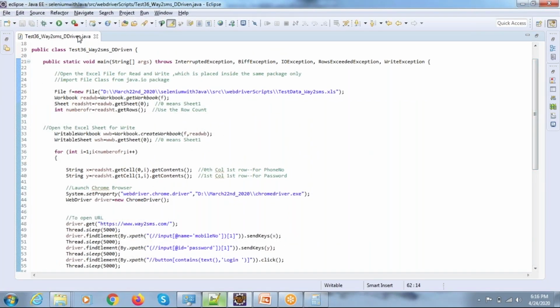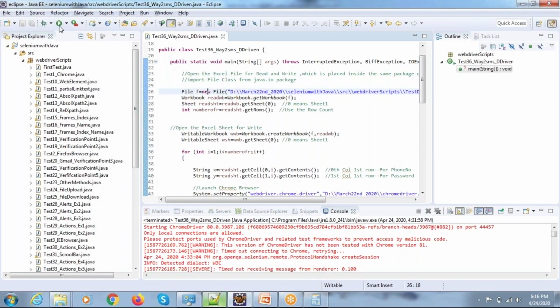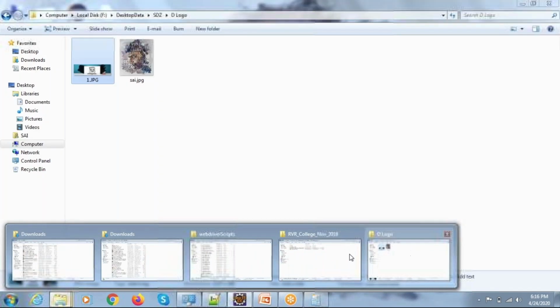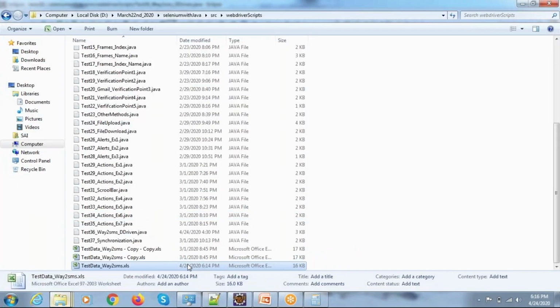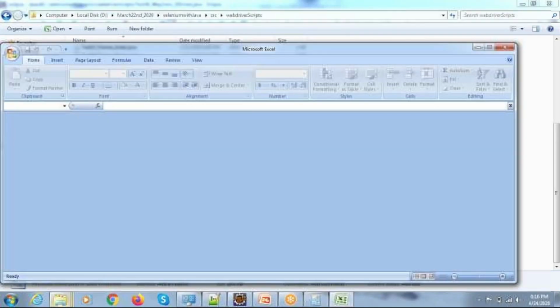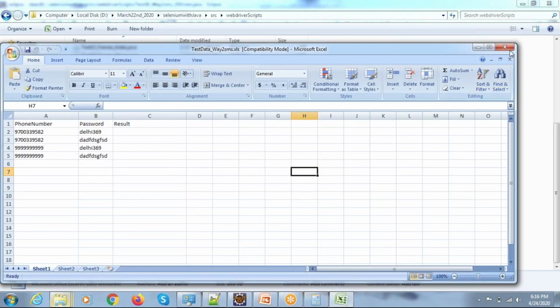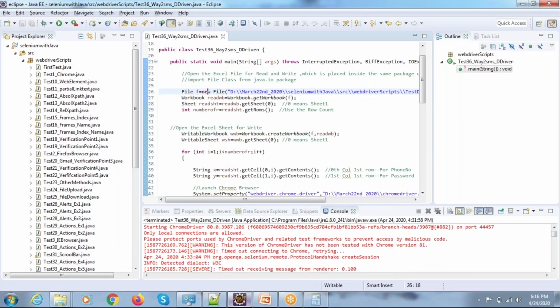Now I'm going to perform automation testing. I'm just running the script. Before I run the script, let us have a look at the data which I'm talking about. So here in this Excel file, I updated all the usernames and passwords. Okay. So let me perform automation testing.